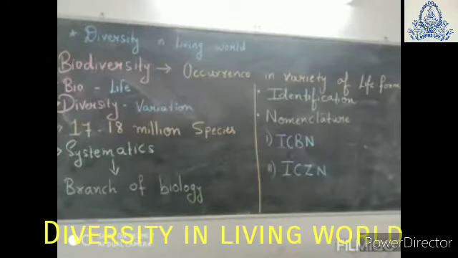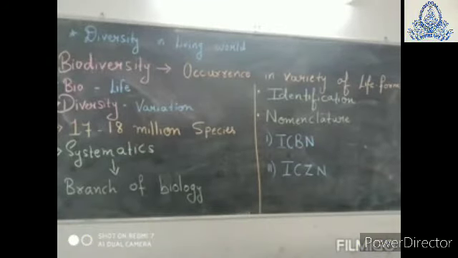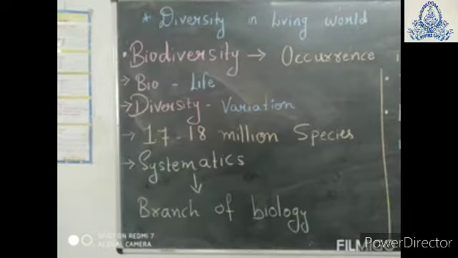Our next topic is biodiversity, or you can say diversity in the living world. The topics which need to be studied are biodiversity, systematics, identification, nomenclature. Biodiversity. We are going to split this word into two: first is bio, which stands for life, and diversity, which stands for variation. It means variation in life forms.